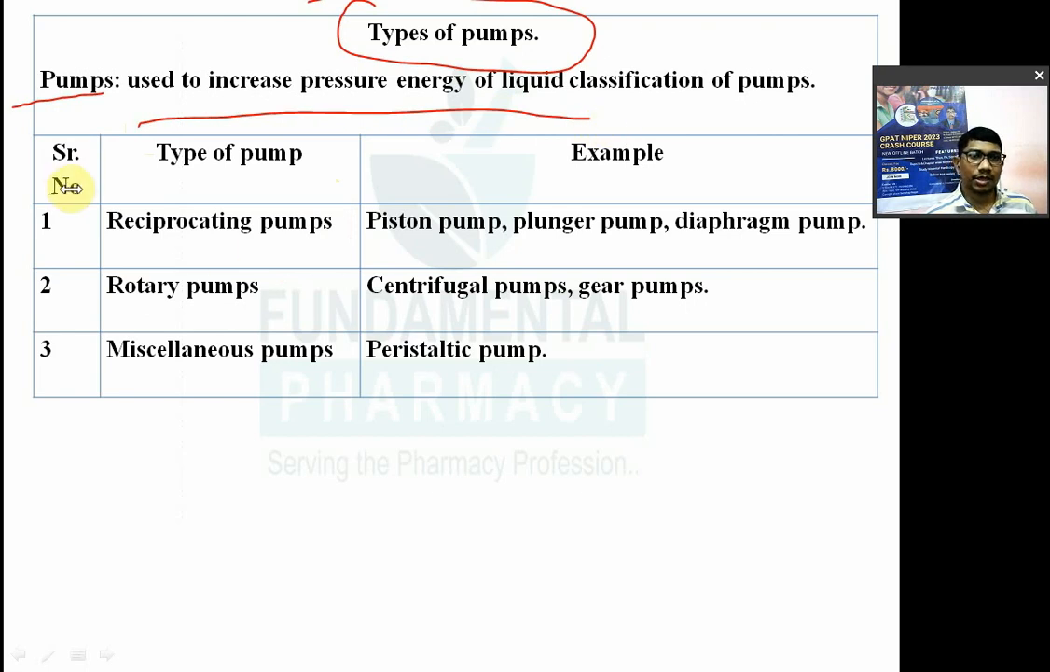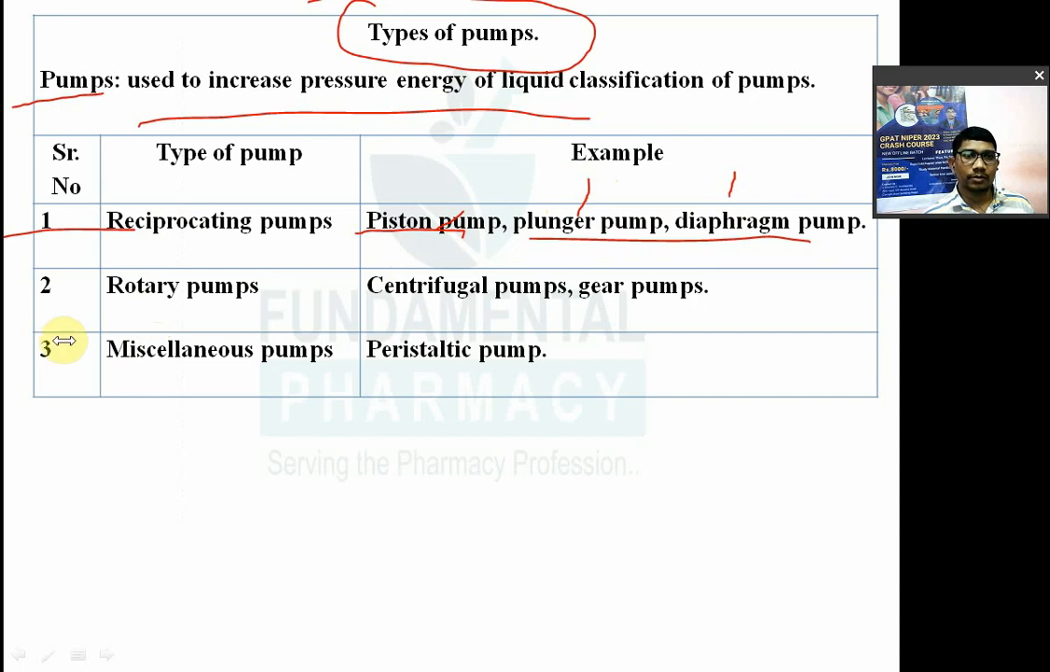Now classification of pump. There are three types of pump. First one is a reciprocating pump. Uske example dekho, reciprocating pump. In that piston pump is there, plunger pump is there, and diaphragm pump is there. Question iske upar aata hai. One of the following is not type of reciprocating pump, ya phir following are the type of reciprocating pump except. Ya phir match the following type of pump with their example. So reciprocating pump, in that you have piston pump, plunger pump and diaphragm pump.